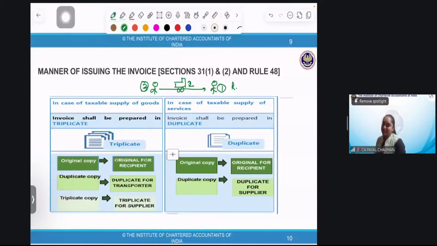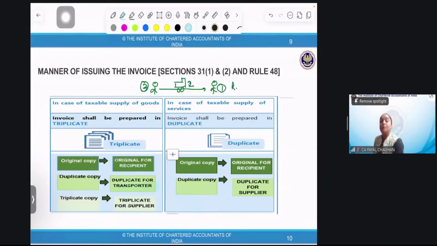So invoice is issued in how many copies? It's issued in 3 copies. In how many copies? 3. The original one is for the recipient. The second one is for the transporter. And the third one is the final, the rough one, for the supplier.